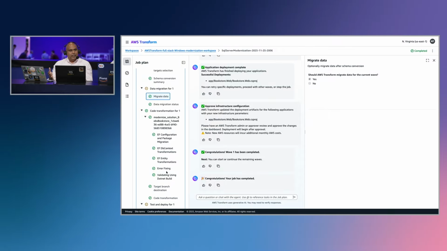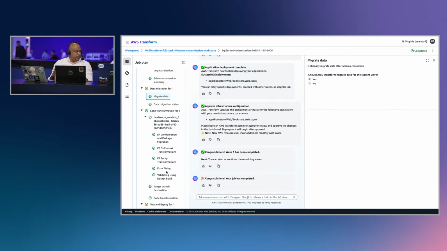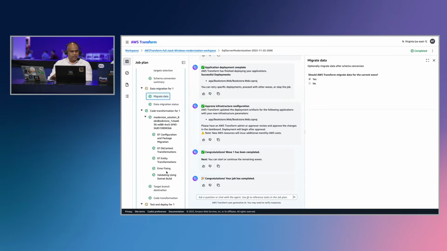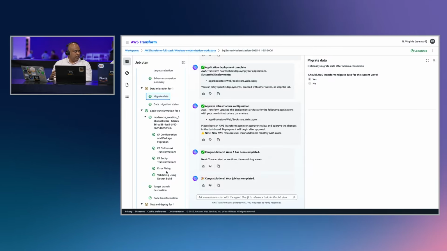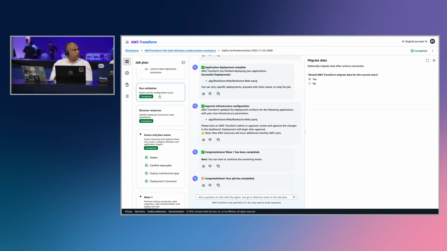So we made this available as a private preview to a select group of customers, and customers like Commonwealth Bank of Australia have been providing feedback, and we are also getting feedback from customers like Verisk. They have all of these complex databases on-premises, and they are giving us information on the security infrastructure and the permissions you need. For example, you asked why we run validation as a step. Because we want to make sure that we have the right permissions to access the database, that all the roles are in place. So we are learning from customers' environments and ecosystems to understand what permissions and policies to look for.